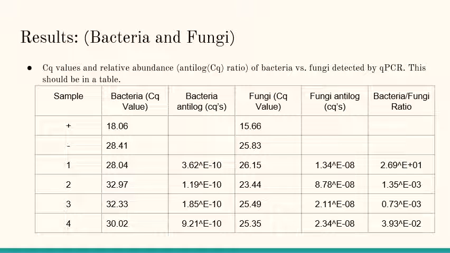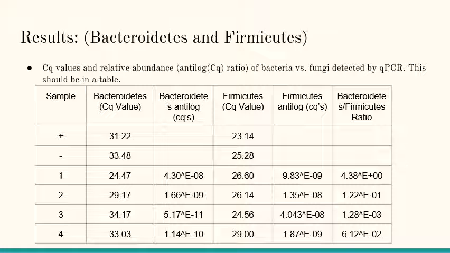And our first, third, and fourth samples were above 25, so they would have been considered rare or absent, and our second value was below 25, so it was present. And then we found the bacteria fungi ratio for all of them except the positive and negative once again. And then we did the same thing for bacteria and Firmicutes, which we tested in the next class lab.